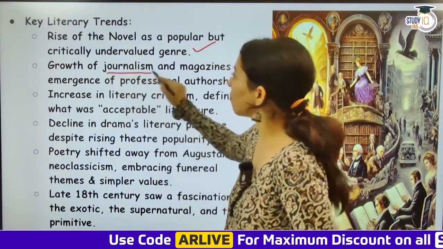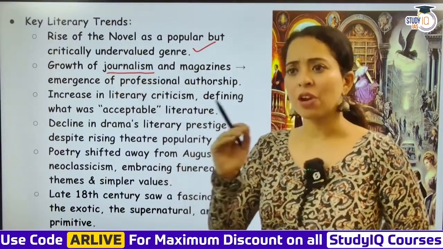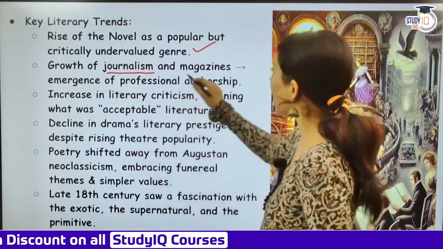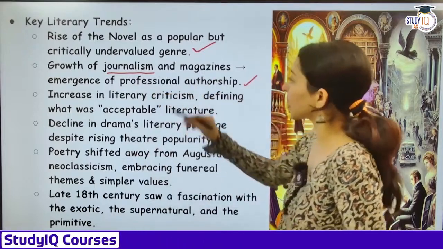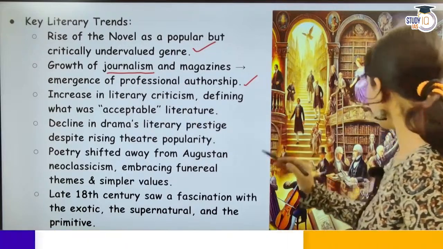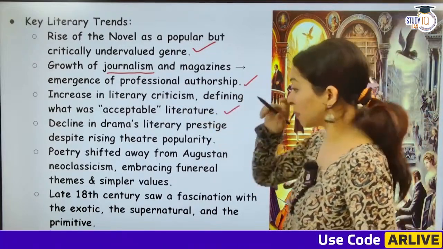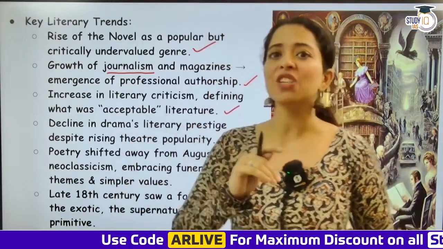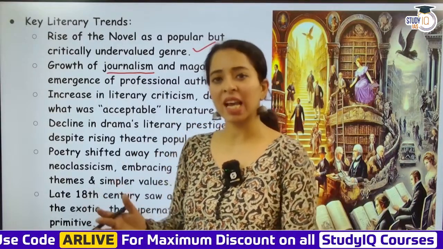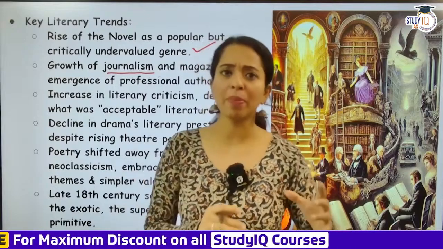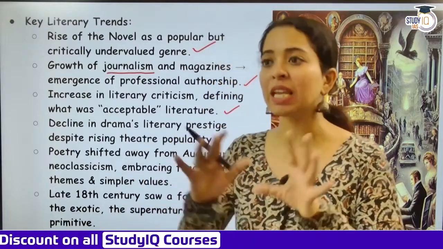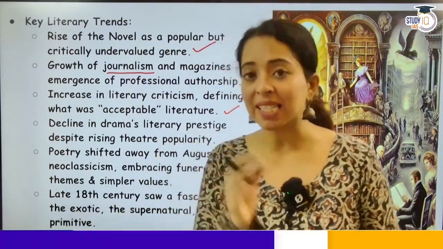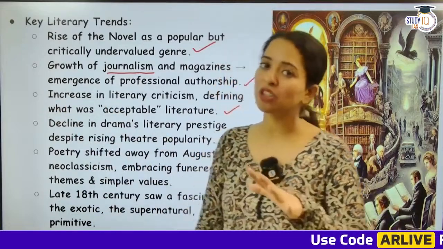Growth of journalism. This is a very important point. Joseph Addison, Richard Steele, there were such writers, such journalists who were propagating journalism and magazines, and the emergence of professional authorship. Increase in literary criticism, defining what was acceptable literature. Interestingly, these journals and newspapers were also bringing literary critical work, and those same people would tell you that this is good, this is not good, this should be read, this should not be read. Joseph Addison gave Milton's Paradise Lost a lot of space in The Spectator and evaluated it in a very good way. So we can see that yes, literary criticism was also increasing thanks to the journalism of that period.